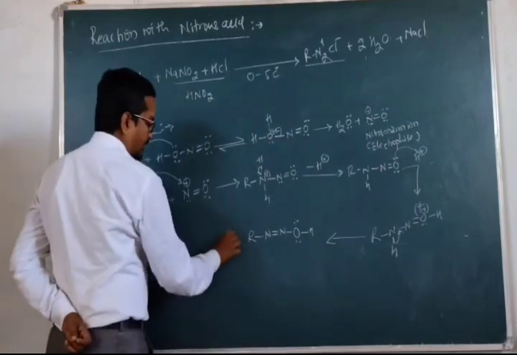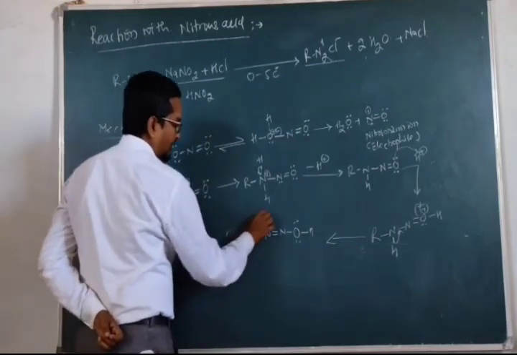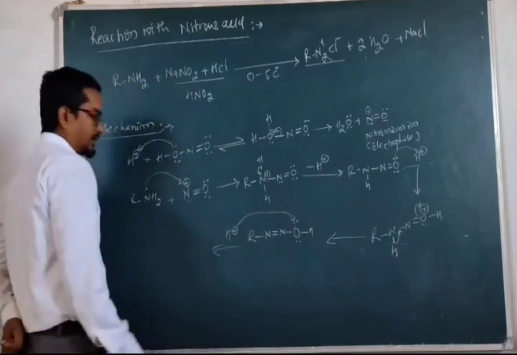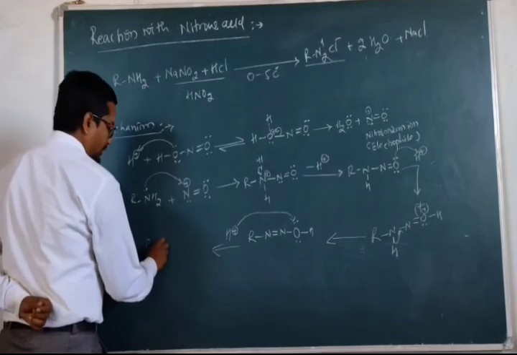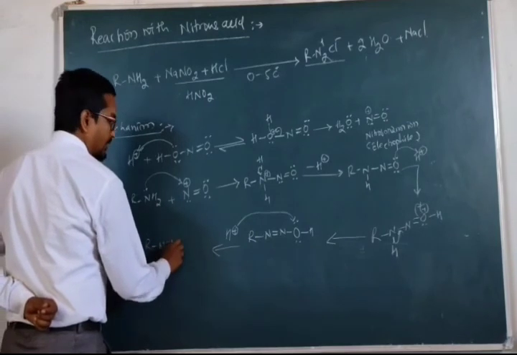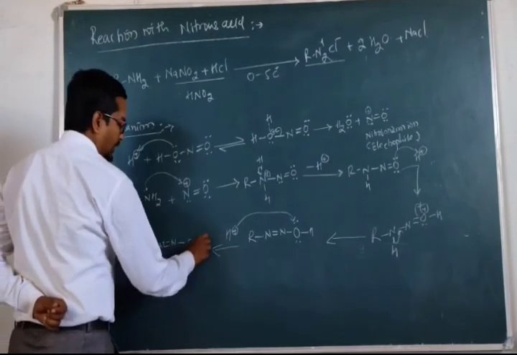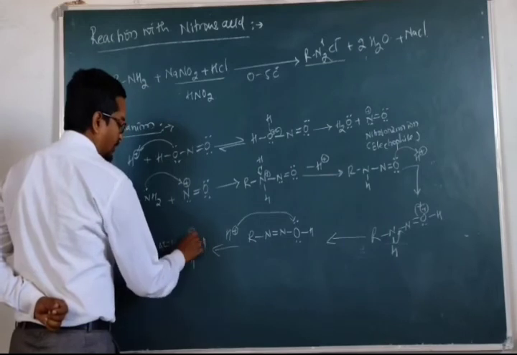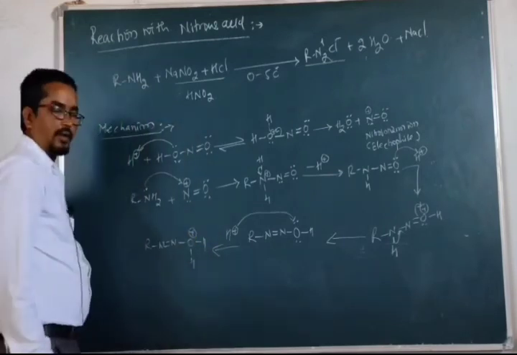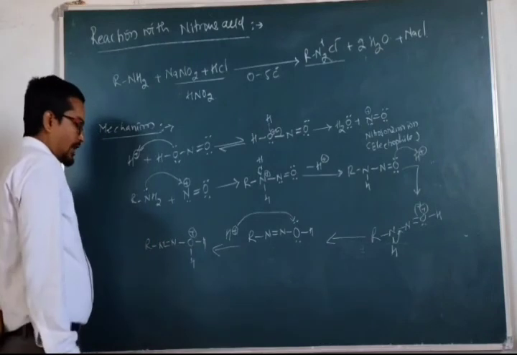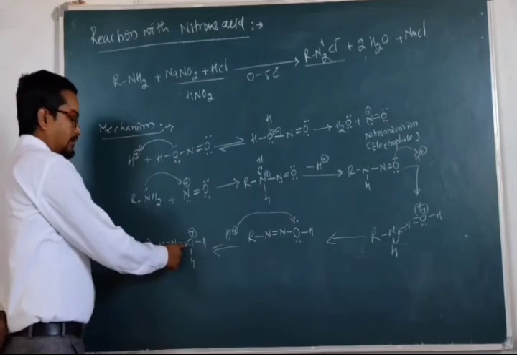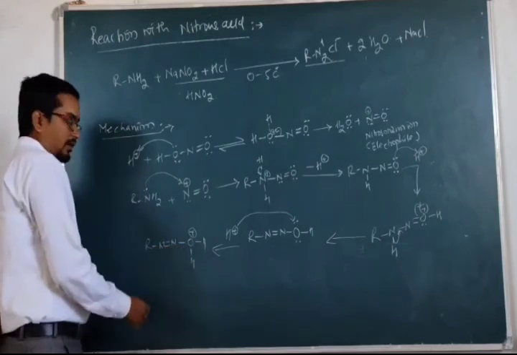So this proton is donated to this oxygen atom, and here it will form R, N, double bond N, single bond O, hydrogen, and hydrogen, and we have a positive charge. Now again this oxygen will acquire a positive charge, so this positive charge will be neutralized by gaining the electron from the adjacent bond, that is the oxygen and nitrogen sigma bond.